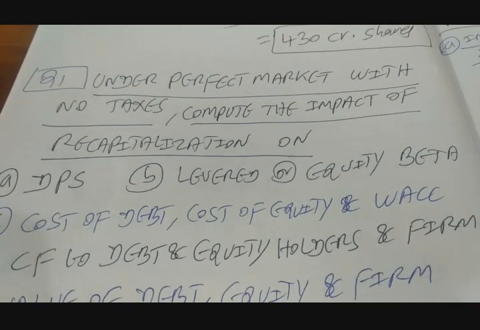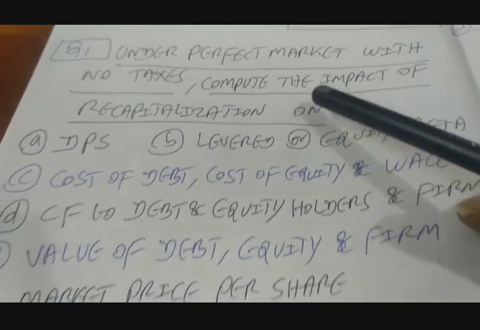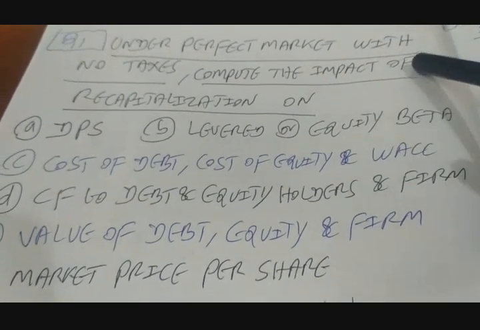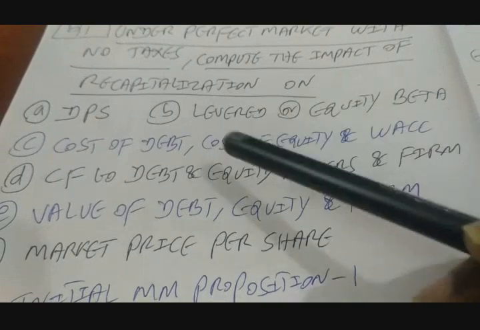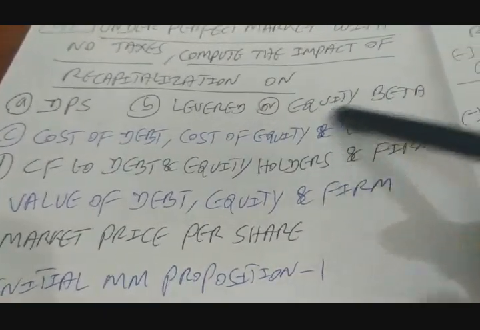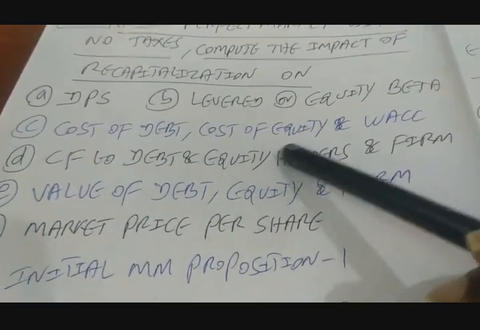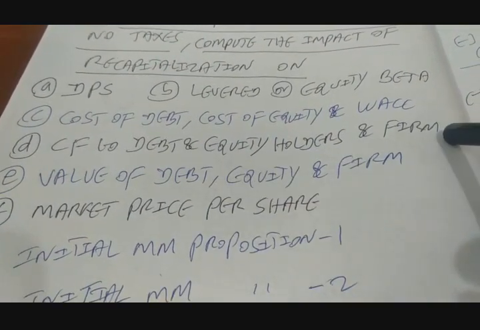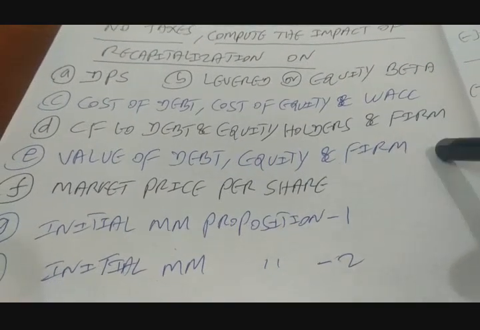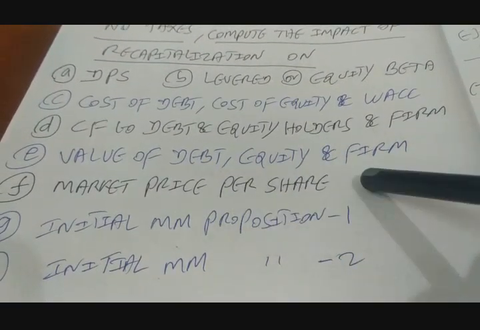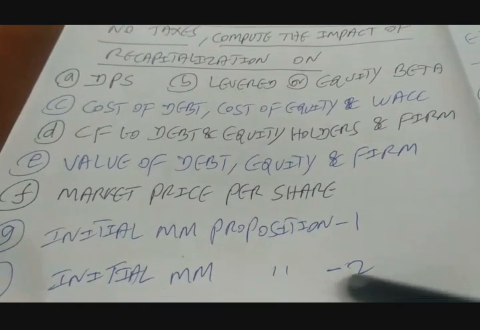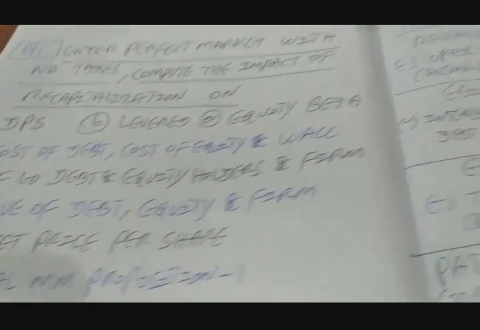Question number 1 is this: under perfect market with no taxes, compute the impact of recapitalization on A. DPS, B. levered or equity beta, C. cost of debt, cost of equity and WACC, D. cash flow to debt, equity holders and firm, E. value of debt, equity and firm, F. market price per share, G. initial proposition 1, H. initial proposition 2, right?